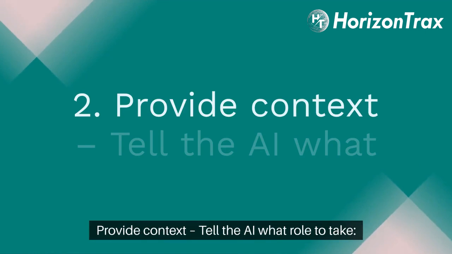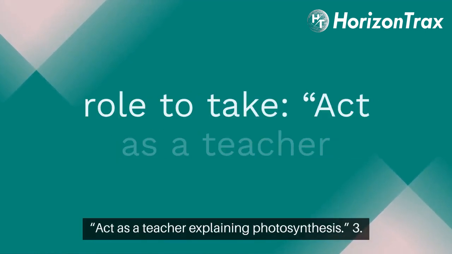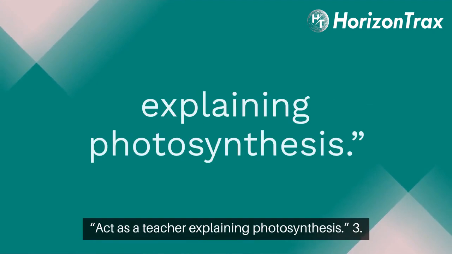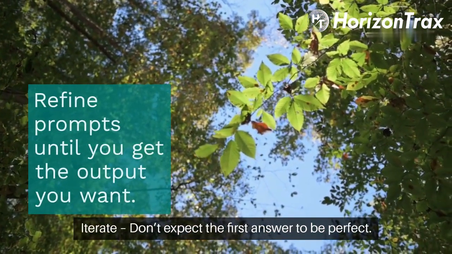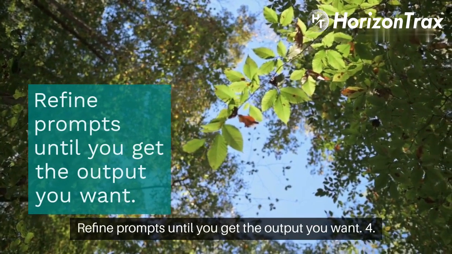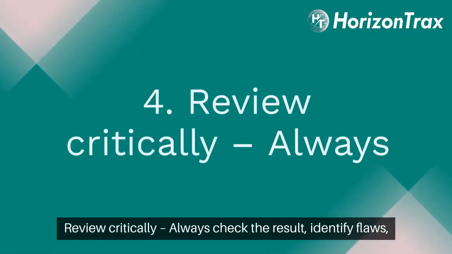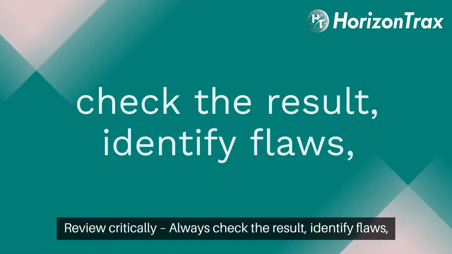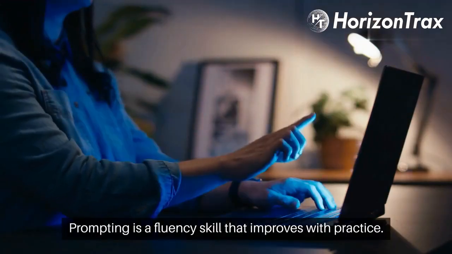2. Provide context. Tell the AI what role to take. Act as a teacher explaining photosynthesis. 3. Iterate. Don't expect the first answer to be perfect. Refine prompts until you get the output you want. 4. Review critically. Always check the result, identify flaws, and adjust. Prompting is a fluency skill that improves with practice.